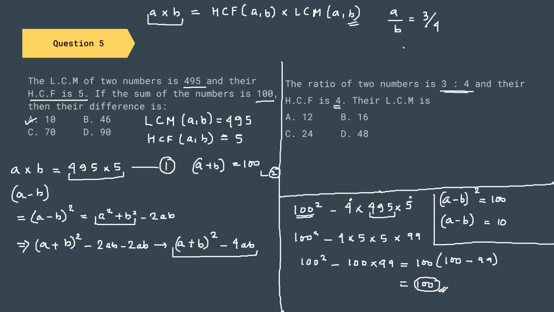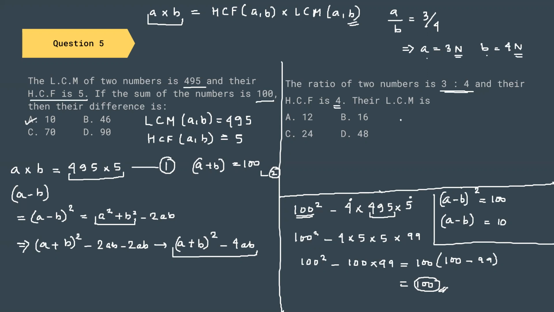So I can say that A equal to 3n and B equal to 4n. Ratio and proportion. From this condition, I can see that n is the largest number that can divide both A and B.